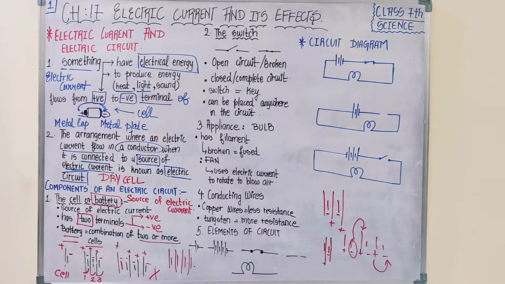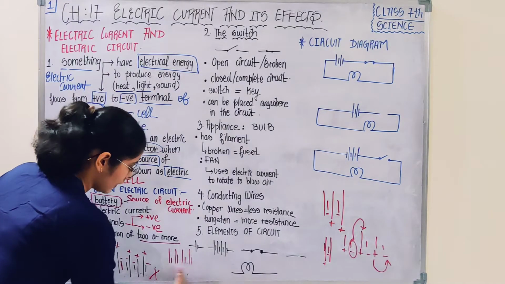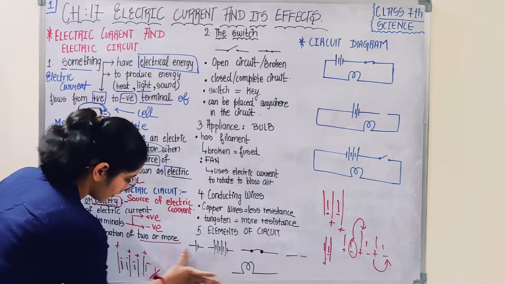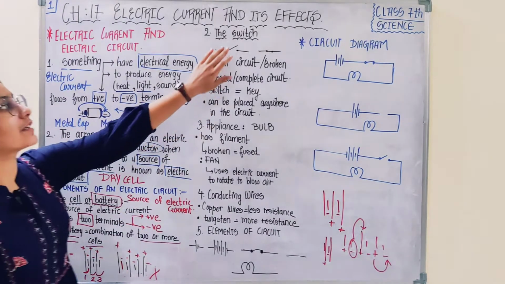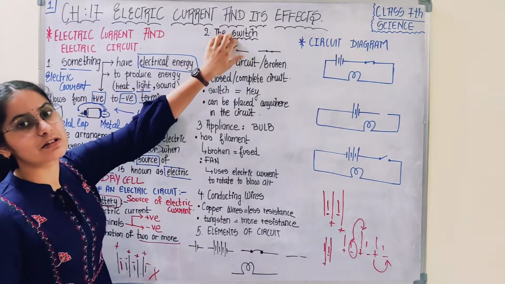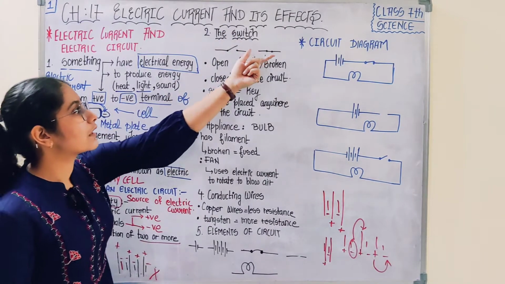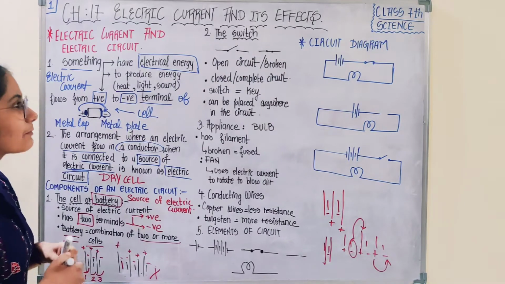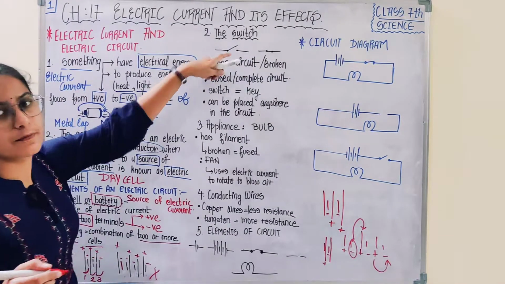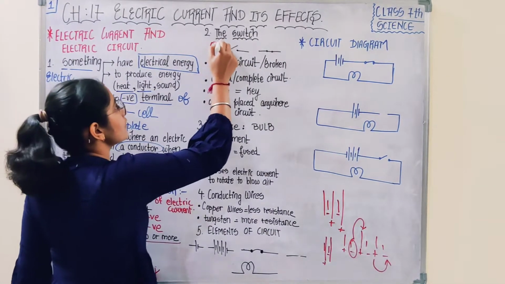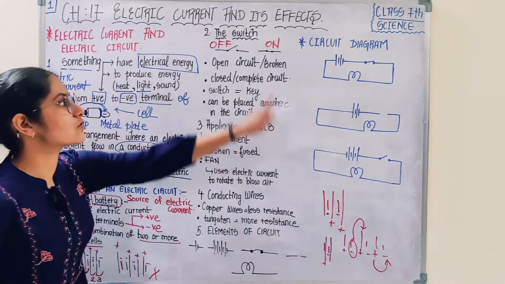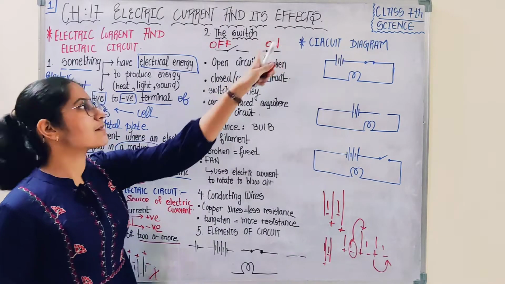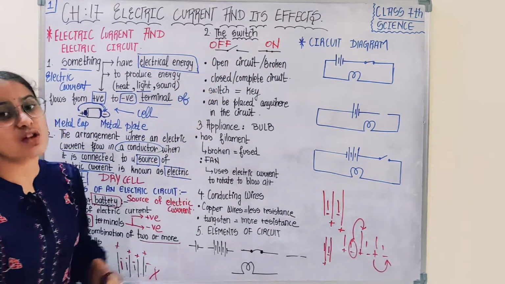This won't be working. Okay, I hope you get it from this example about battery and cell. Now the next component of an electric circuit is the switch. So this is the symbol for a switch. You let me know, is the switch on or off? Right now the switch is off. This switch is representing on. The symbol of this switch represents that the switch is on. The symbol of this switch represents that the switch is off.